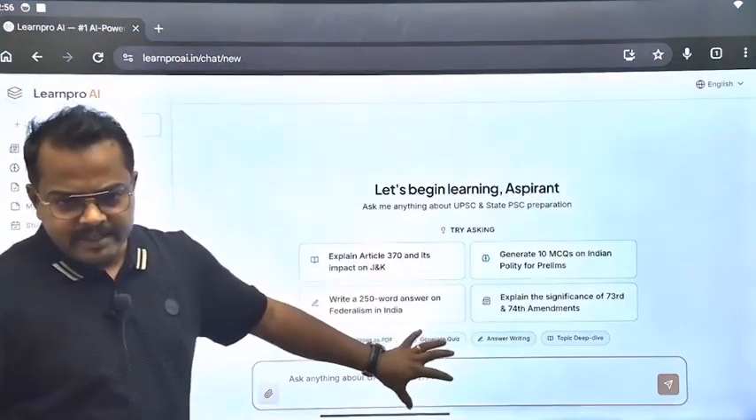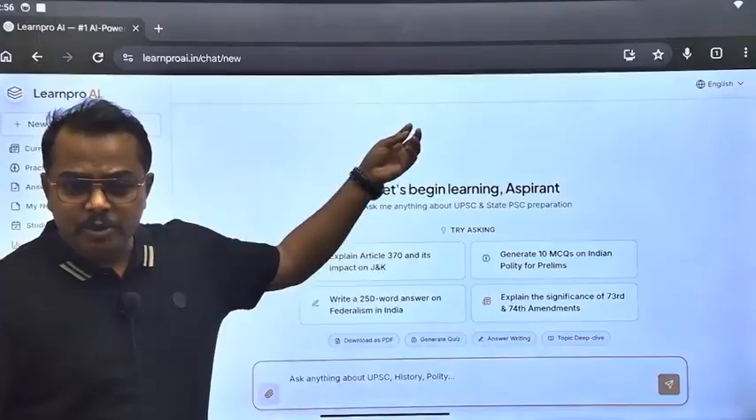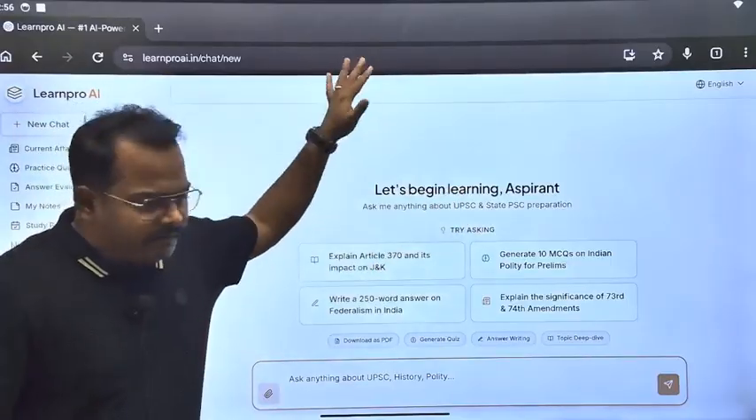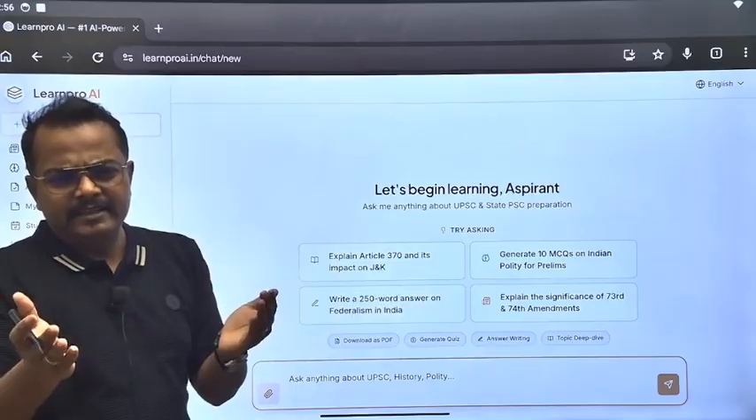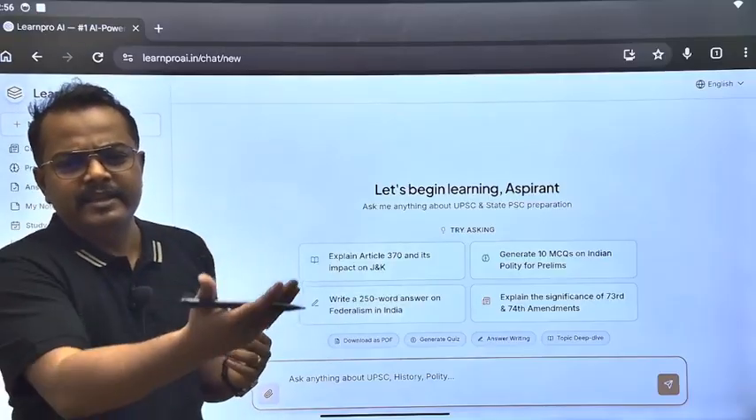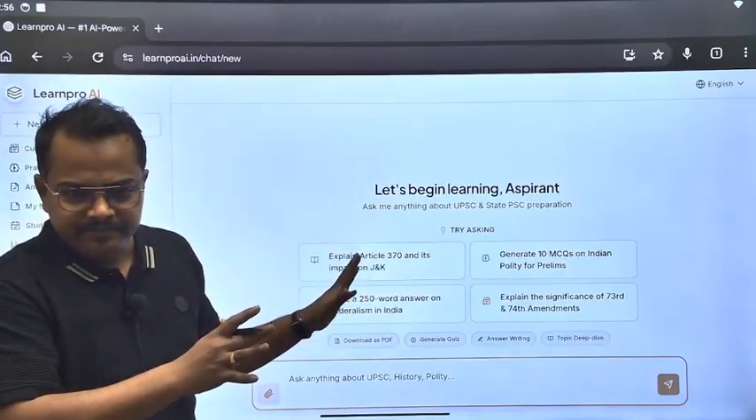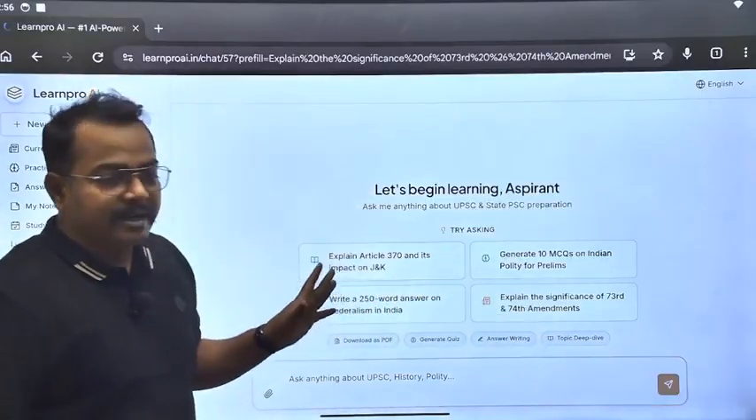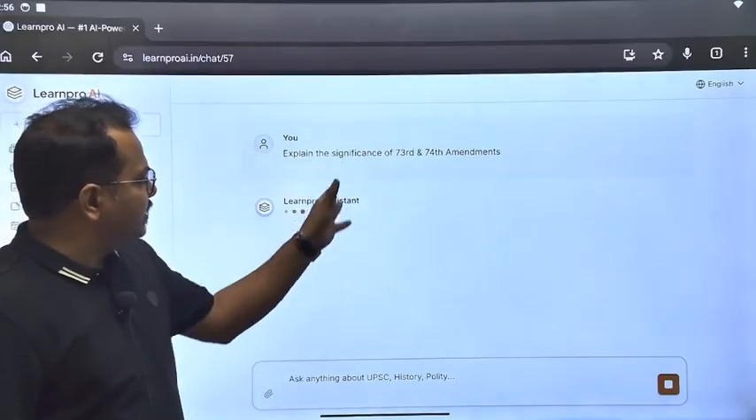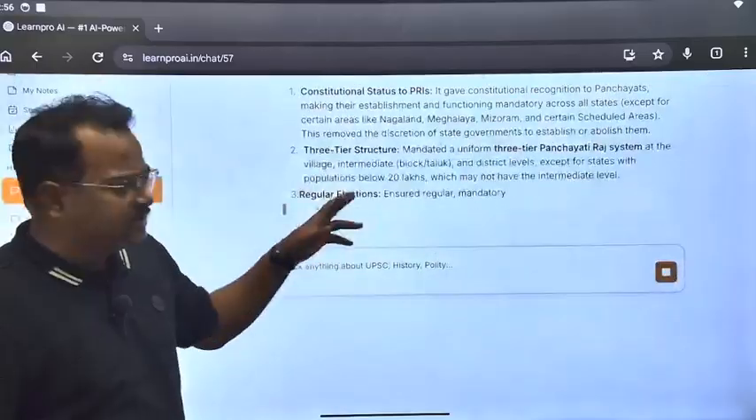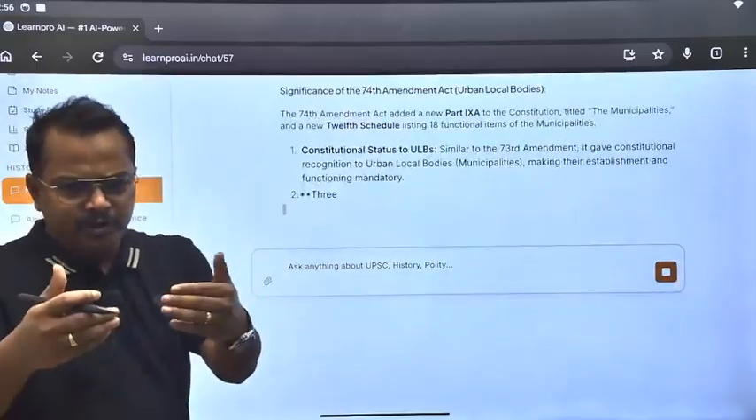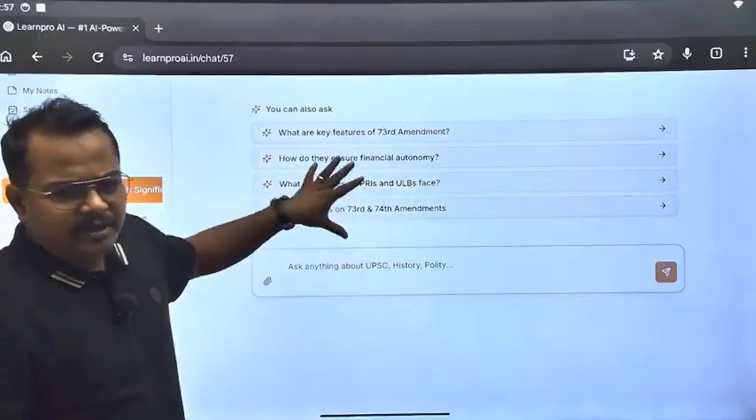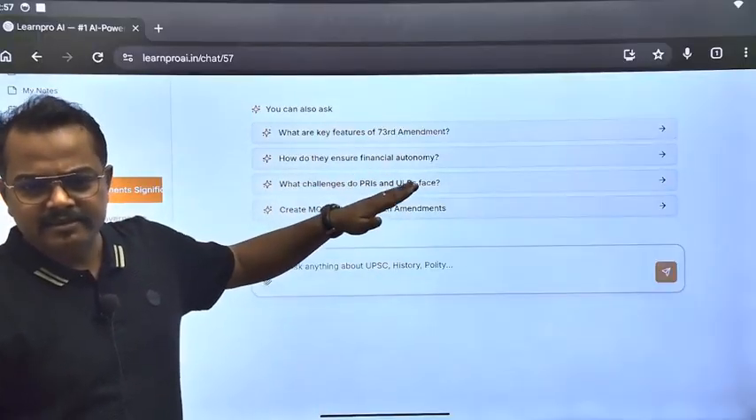You can upload the PDF, and then tell it to prepare notes from this PDF. It will prepare notes at par with the notes used for civil services. I will show you one sample. For example, explain the significance of the 73rd and 74th amendment. Suppose these are the notes coming. You can see it is not going to feed you random stuff like ChatGPT, because it is dedicated to UPSC and other civil services platforms only.